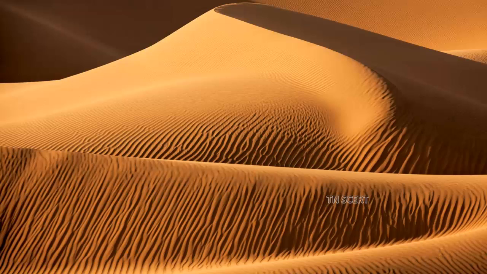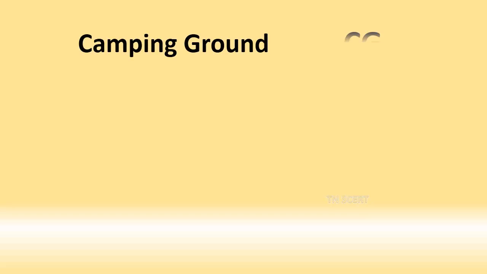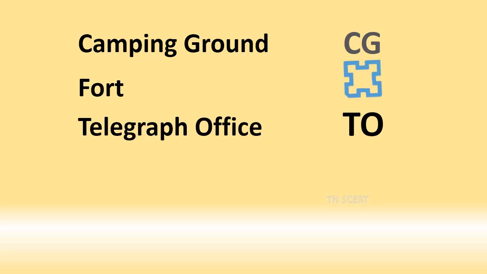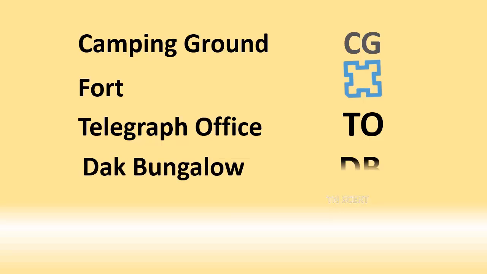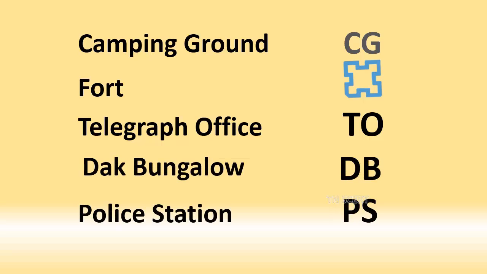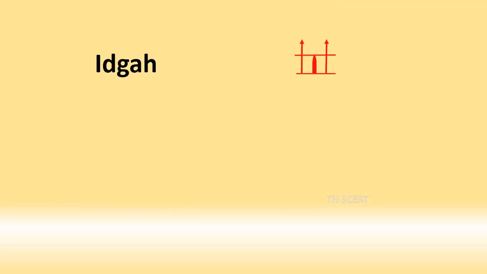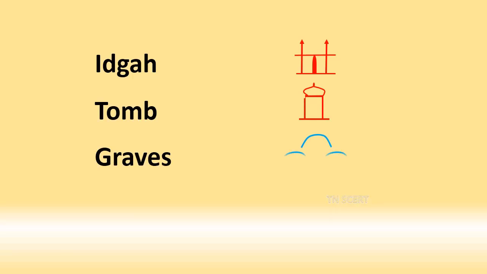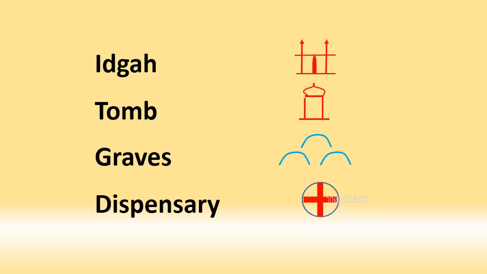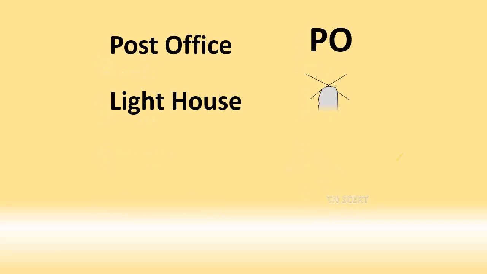Other symbols: camping ground, fort, telegraph office, dak bungalow, police station, church, temple, mosque, rest house, idgah, tomb, grave, dispensary, post office, lighthouse, aerodrome.